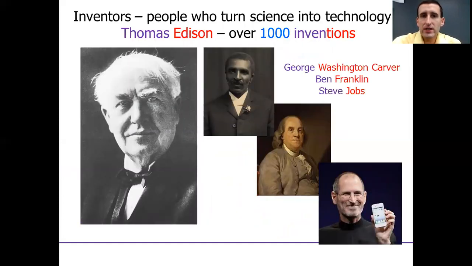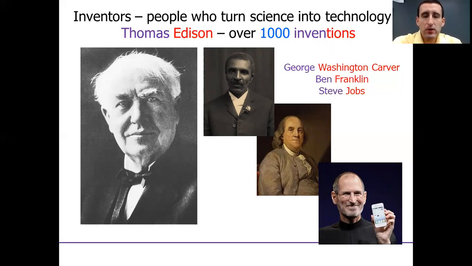So who does this technology thing? Well, we tend to think of people like Einstein and Newton as being the scientists. They focus on figuring out how the world and things around us work. And then we have the people we call inventors. They take that understanding of science and they turn it into practical, useful things for our everyday lives.